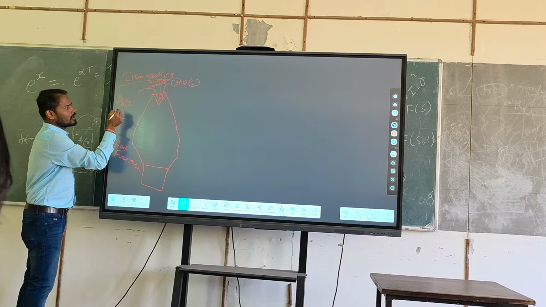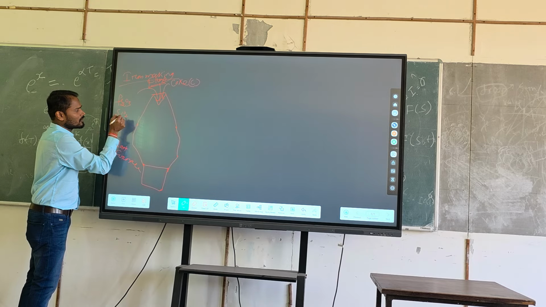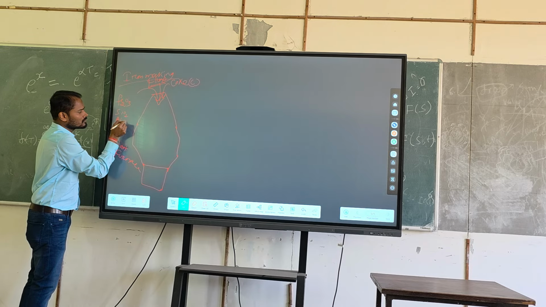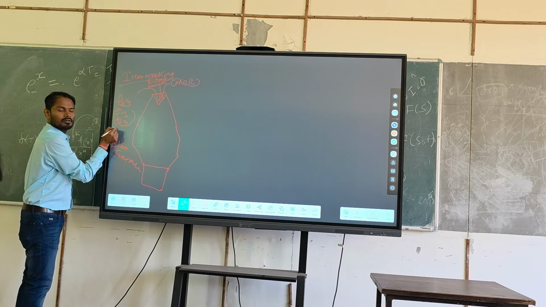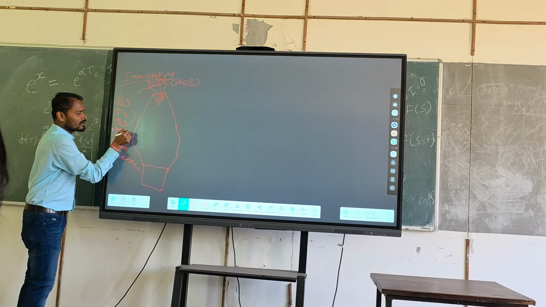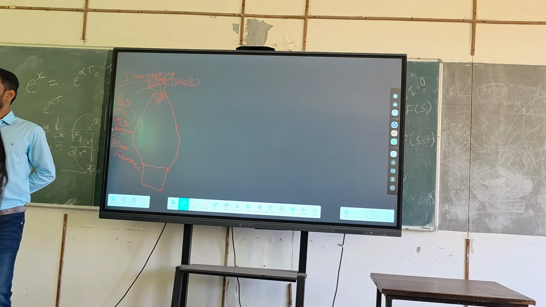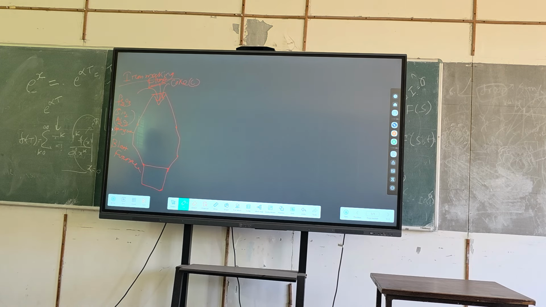Fine. And mostly it contains what? SiO2 and Al2O3. These are what? These are gangue in the iron ore, hematite. Up to this thing is clear? Fine.